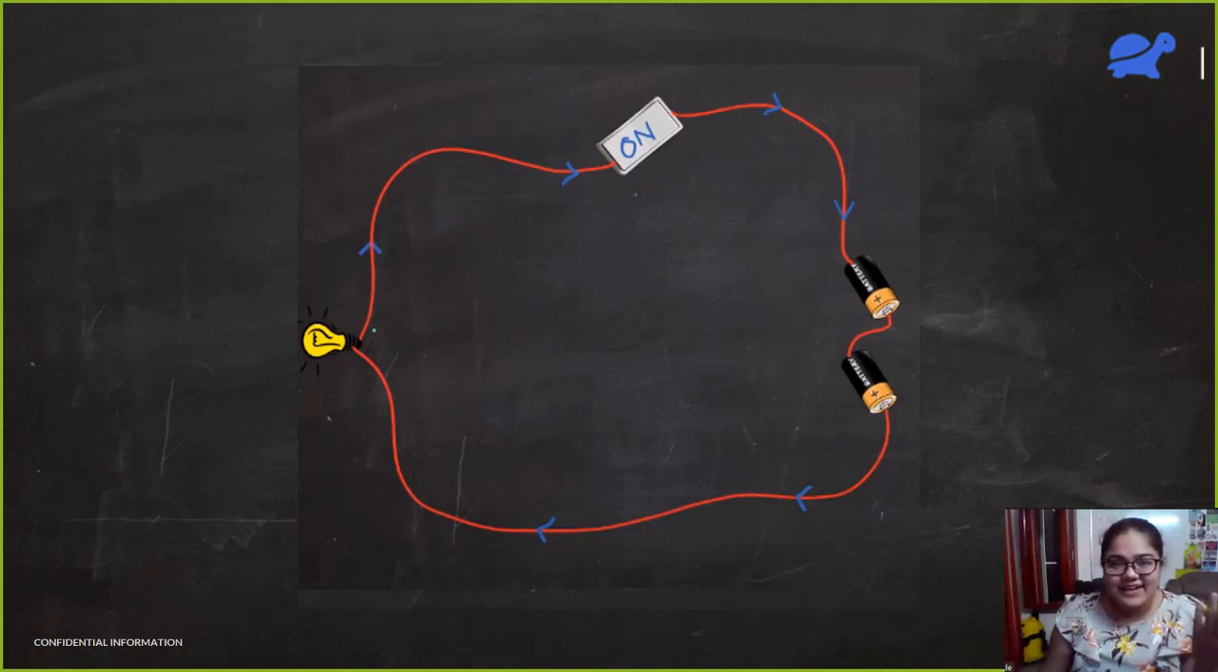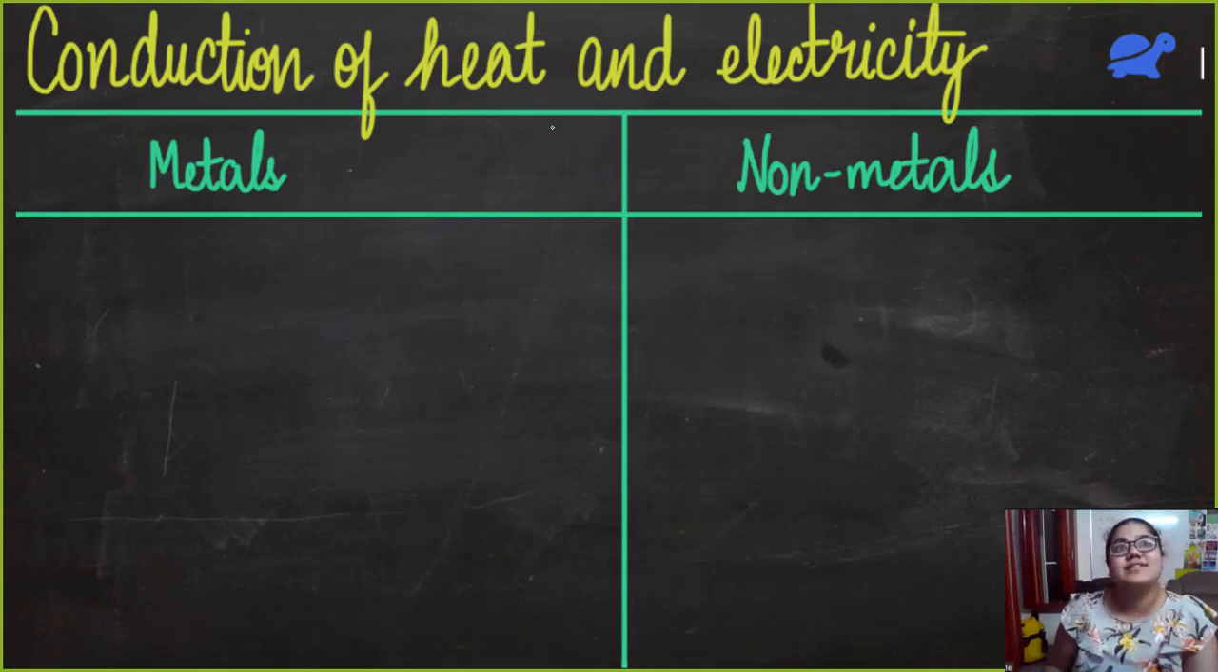And here we have a circuit diagram. I took this from Walter's slides, if you remember. So here, this wire, which is red in color, is actually made up of either aluminium or copper. Both of these are metals. That is why they can easily conduct electricity and the bulb glows. So this means that metals are good conductors of electricity.